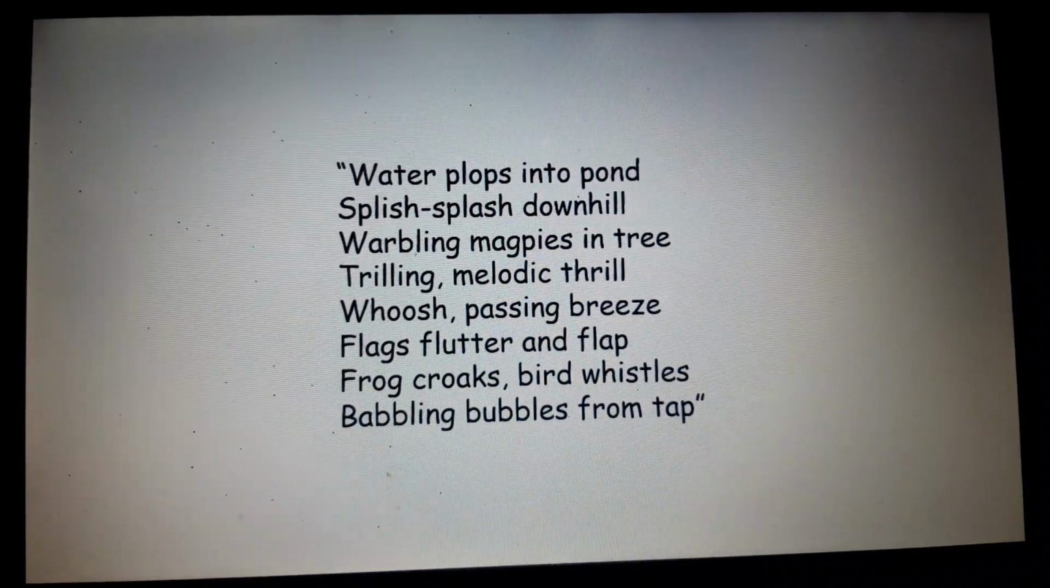Look at this poem. Water plops into pond, splish splash downhill, wobbling magpies in trees, trilling melodic thrill, whoosh passing breeze, flags flutter and flap, frogs croaks, bird whistles, babbling bubbles from tap. Now try to identify the onomatopoeia used in this poem.